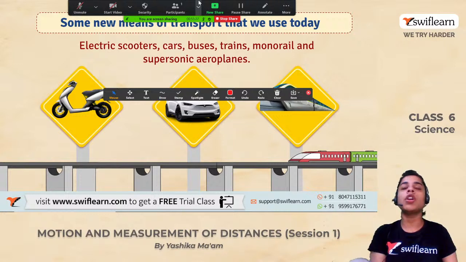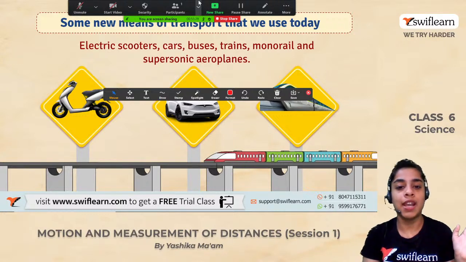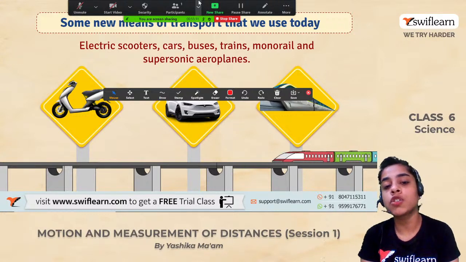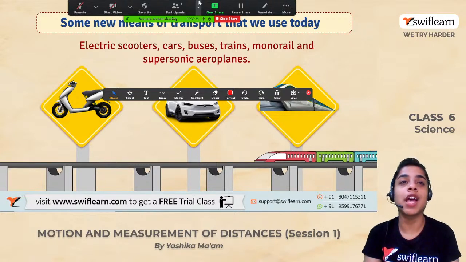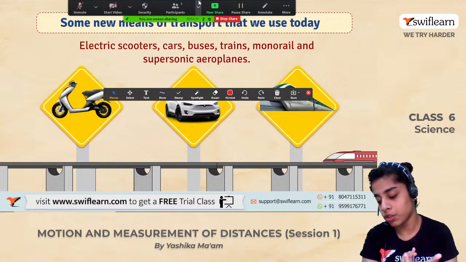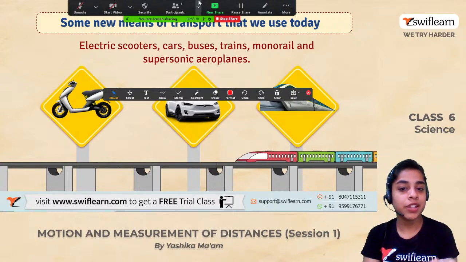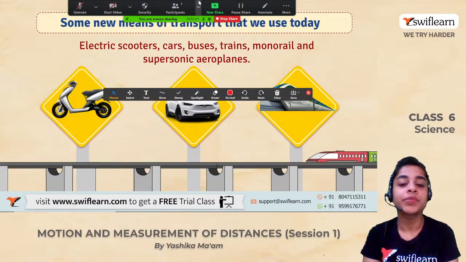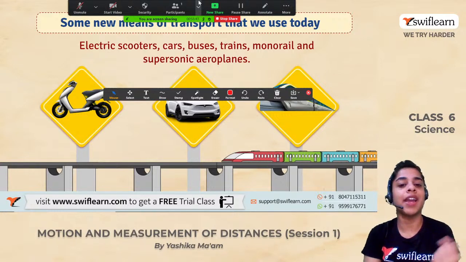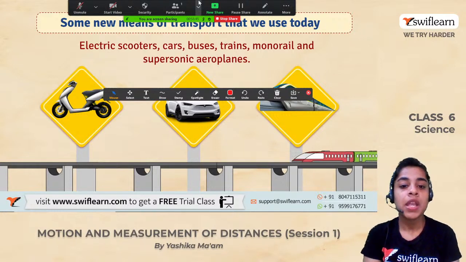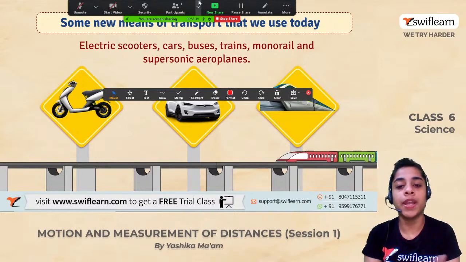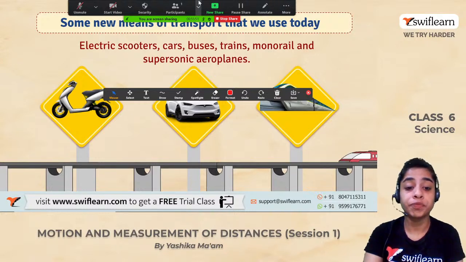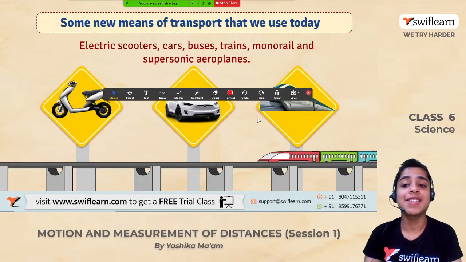Right? We did not used to have electric scooters at that time. We have battery operated scooters as well. Right? We have battery rickshaws as well these days. E-rickshaw which we call them. तो पहले e-rickshaw जैसी कोई चीज नहीं होती थी. Right? We used to have that cycle rickshaw in the earlier times. Now we have monorail, we have supersonic airplanes, we also have metro trains, right?